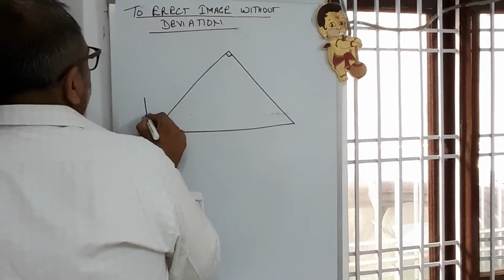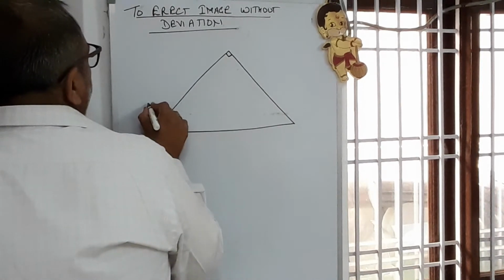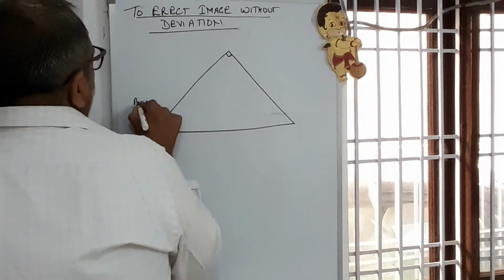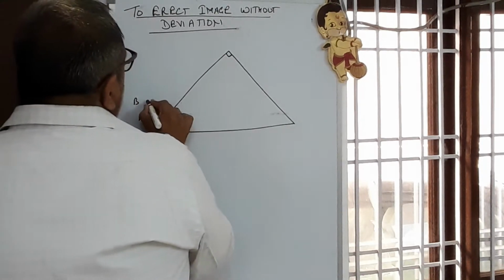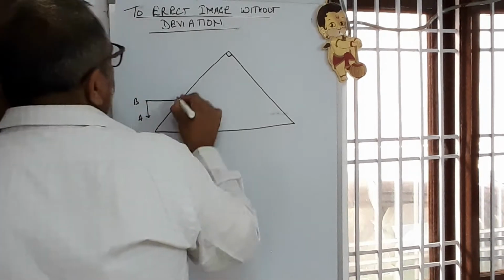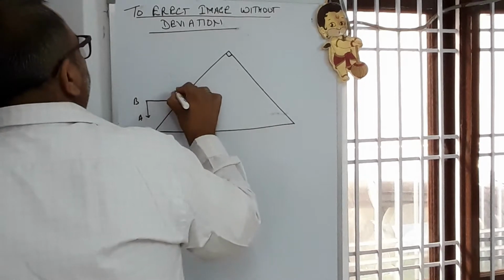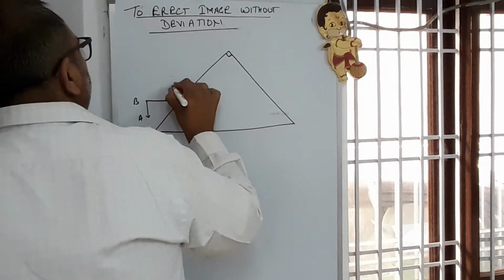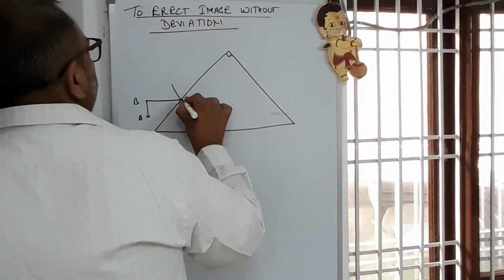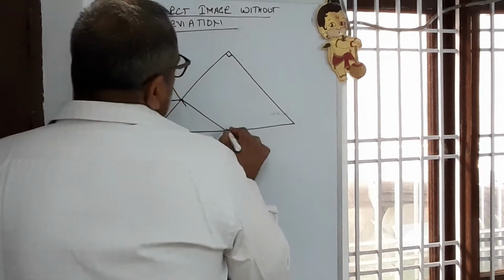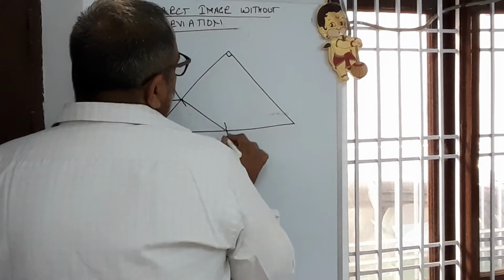Inverted image of a body, say it is A and B. Ray of light first falls over it. Angle of incidence is greater than critical angle. Here also angle of incidence is greater than critical angle.